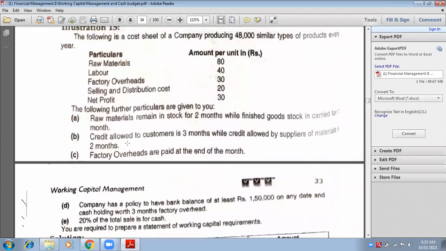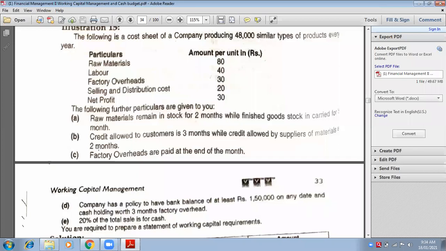Okay, now next point. Next point is in continuation. While credit allowed by the suppliers of the material is 2 months. So go to current liabilities, leave few lines in the current assets. Come to current liabilities, write down creditors. Tell me how many units? Come on, be fast. 4,000. 4,000 into how many months? 2 months. Yes, 2 months.